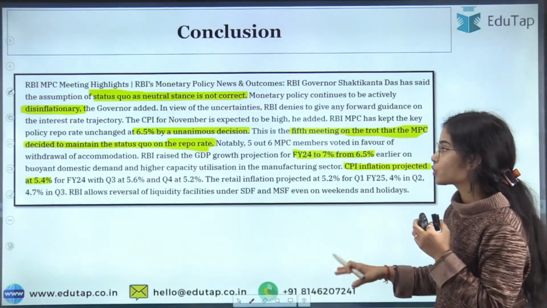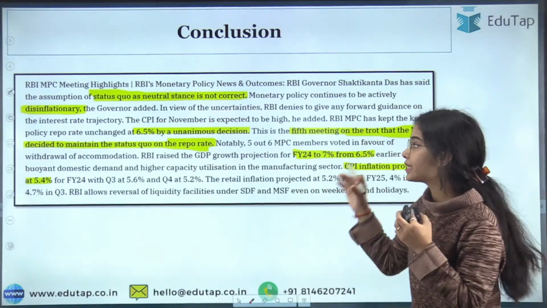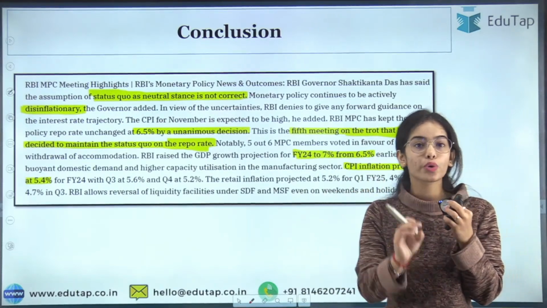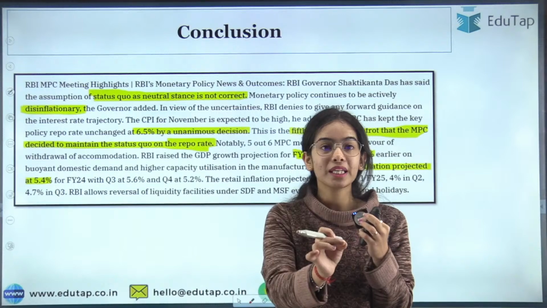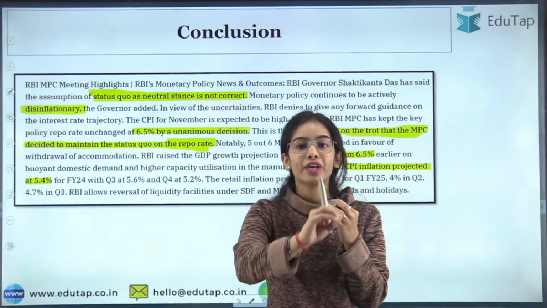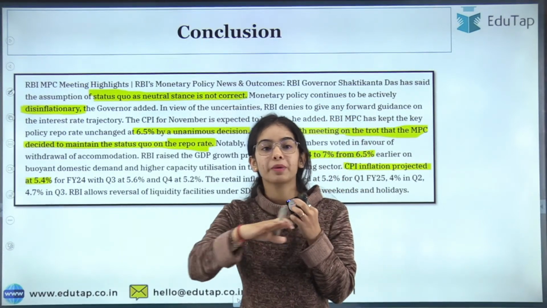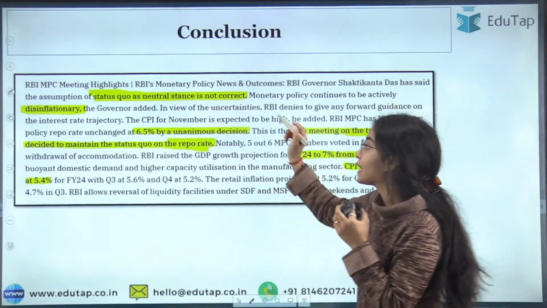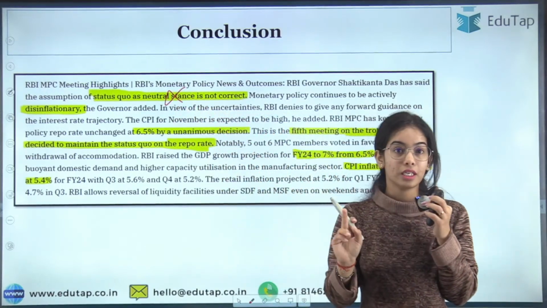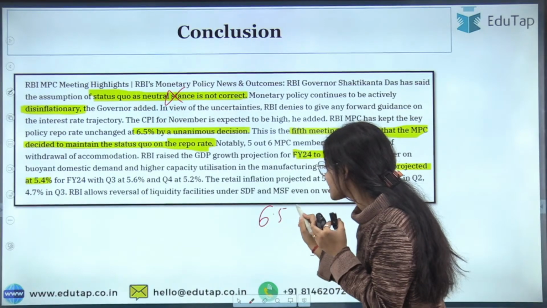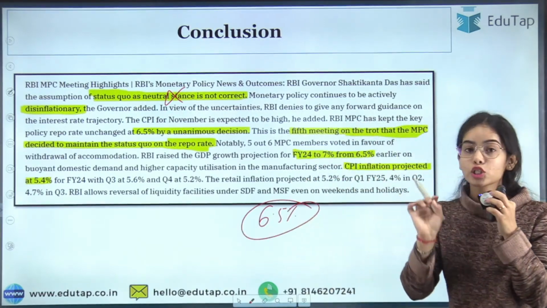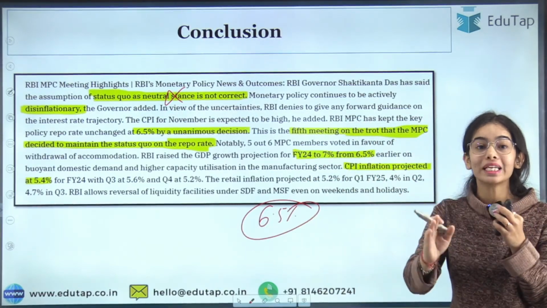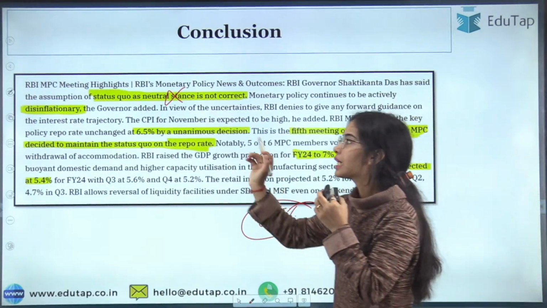Now coming to the conclusion, what the RBI's governor has said: the status quo that we are keeping means we are keeping the repo rate constant. That means it is not a neutral stance. If we are keeping the repo rate at 6.5%, it is not a neutral stance. We are actually actively working towards disinflation.